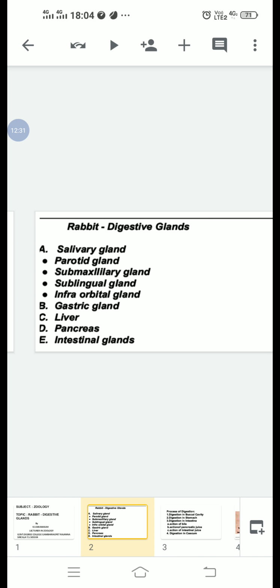The liver is formed of 5 lobes, 2 on the right side and 3 on the left side.